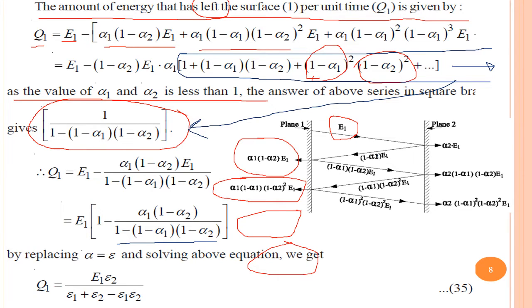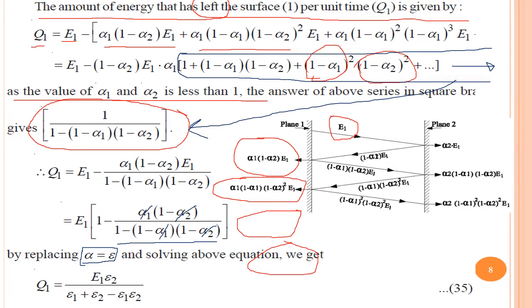Now what we had discussed is that we are considering this as a gray body or real body, and hence for a gray body, according to Kirchhoff's law, we know that absorptivity equals emissivity, and hence we can replace alpha by epsilon. So all the places where alpha is there will be replaced by epsilon.